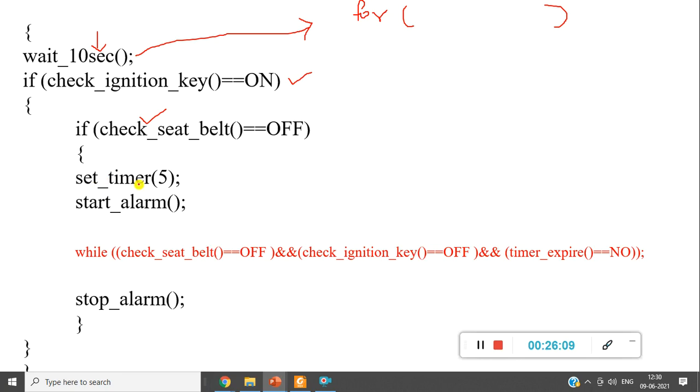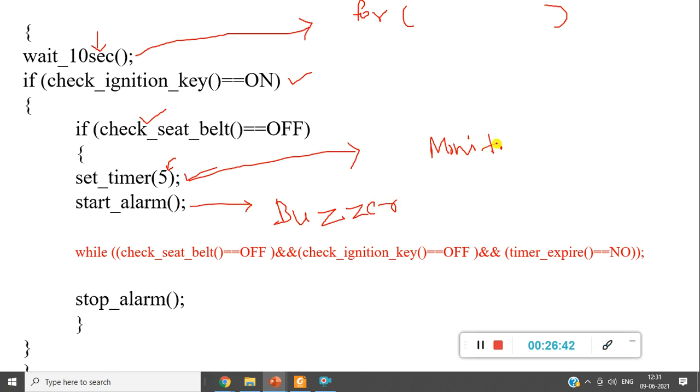Okay, so here I set the timer, so start alarm. So I'm trying to feed that value here. Once again it is nothing but a small function, set timer and start alarm. So there are two functions. One is alarm, buzzer should be on, so this is an actuator. Buzzer is an actuator here, and apart from that it has to monitor the timing. Because the buzzer should be on for only 5 seconds, hence we wrote two functions.